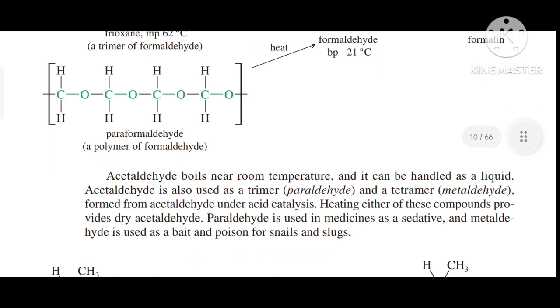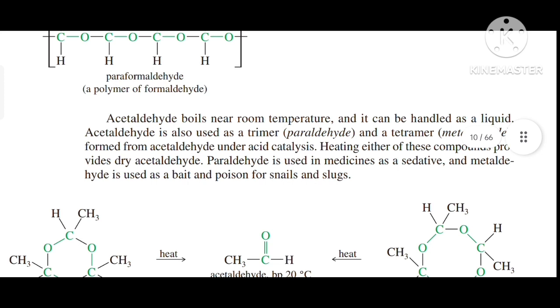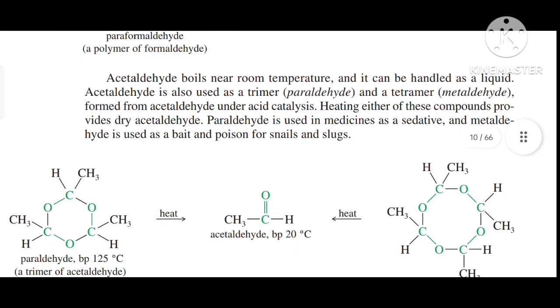Acetaldehyde boils near room temperature and it can be handled as a liquid. Acetaldehyde is also used as a trimer, paraldehyde, and a tetramer, metaldehyde, formed from acetaldehyde under acid catalysis. Heating either of these compounds provides dry acetaldehyde. Paraldehyde is used in medicines as a sedative, and metaldehyde is used as bait and poison for snails and slugs.